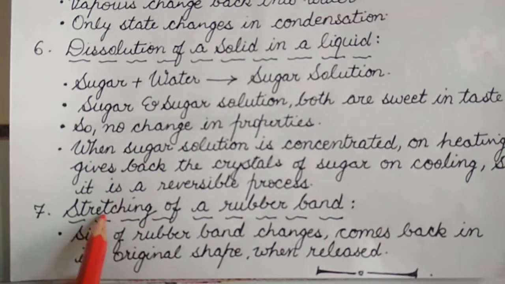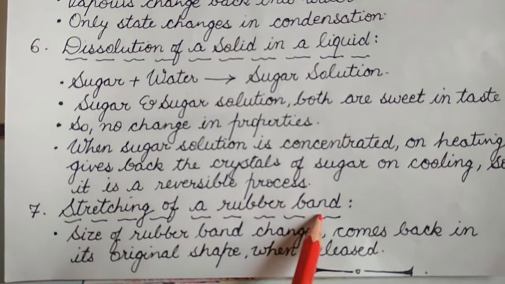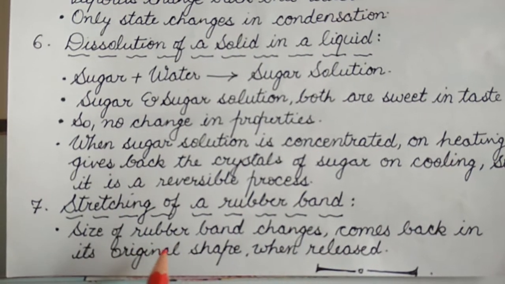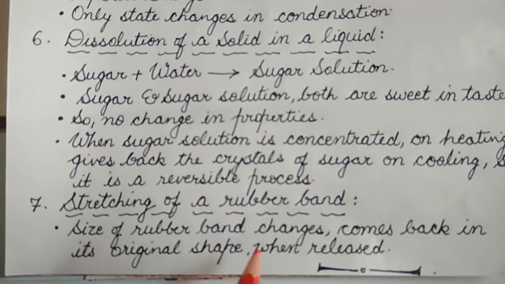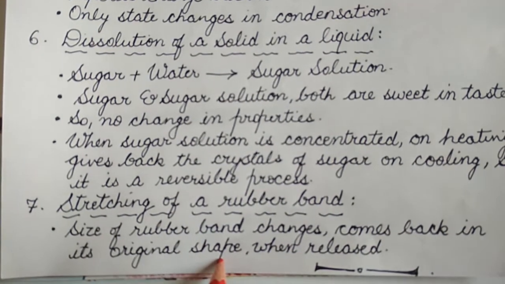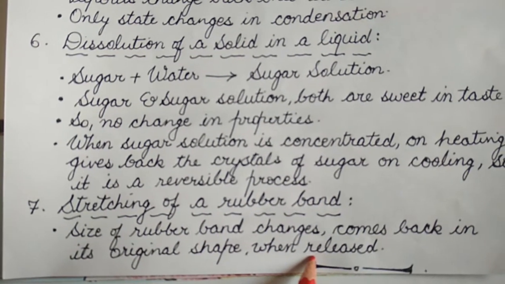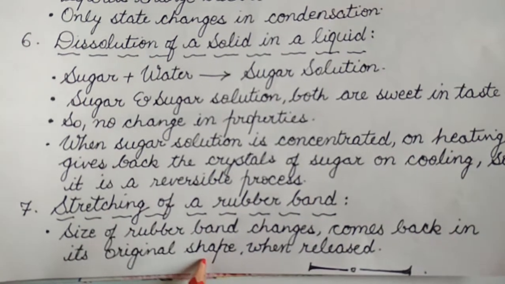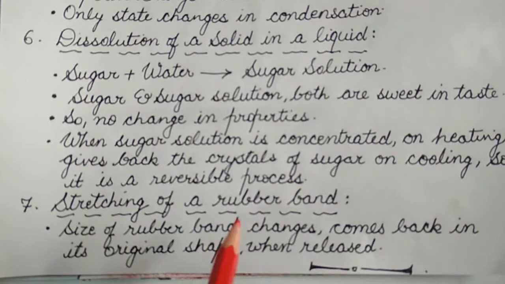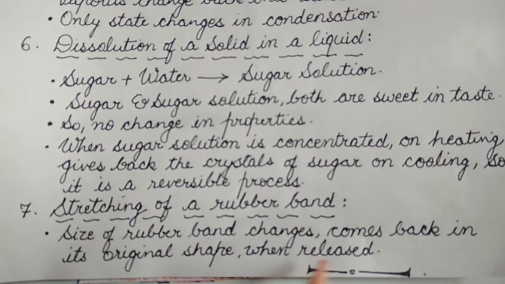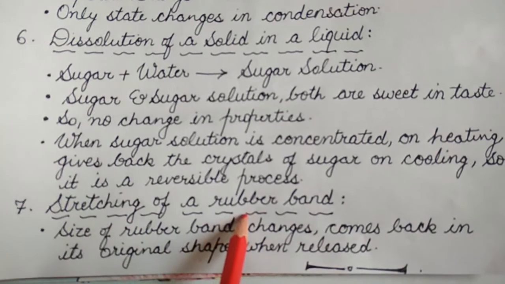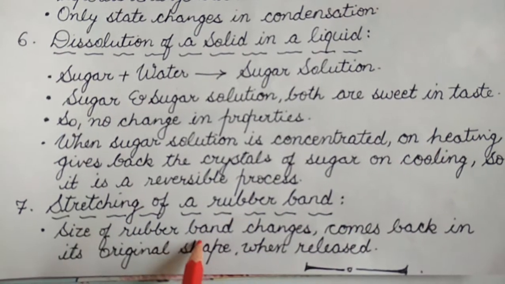Now the last example is stretching of a rubber band. Actually, what happens on stretching is that the size and shape of the rubber band changes, and it comes back into its original shape when it is released. As there is a change in the size and shape of the band, this is also a physical change. And when it is released, it comes into its original shape and size. So this is a reversible change.